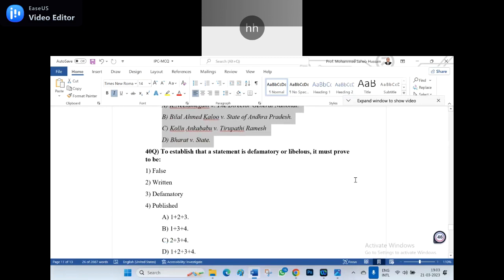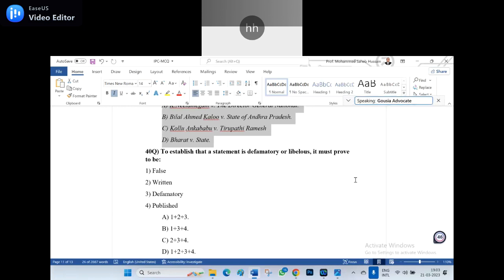40 question, read. To establish that a statement is defamatory or libelous, it must prove to be 1. False, 2. Written, 3. Defamatory, 4. Published. 2, 3, and 4, sir. 1 plus 2 plus 3 plus 4, sir. D answer, sir. Libelous means written.